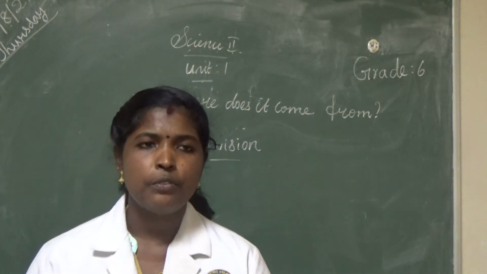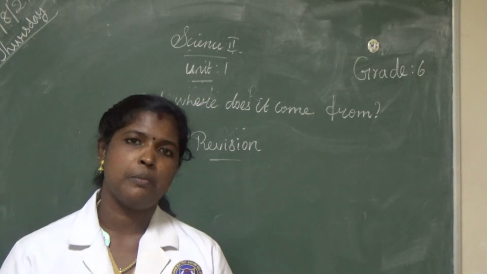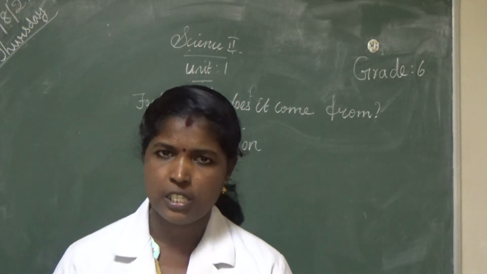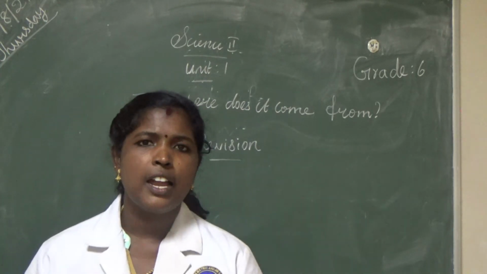Then fifth question. A dash feeds on the flesh of dead animals. What is the answer? Scavengers. Yes, scavengers feed on the flesh of dead animals.